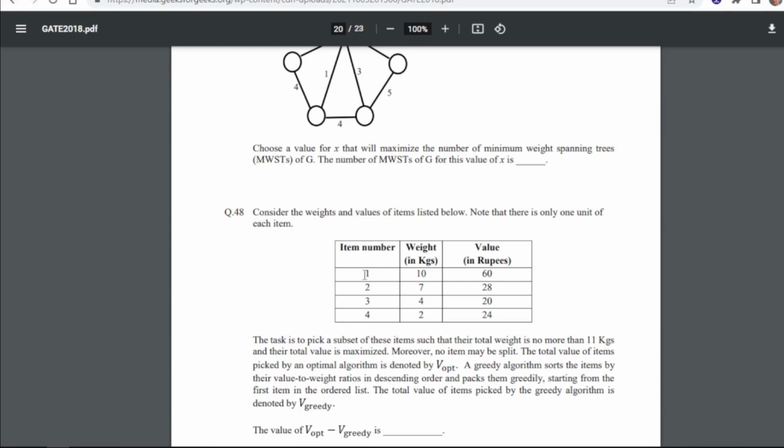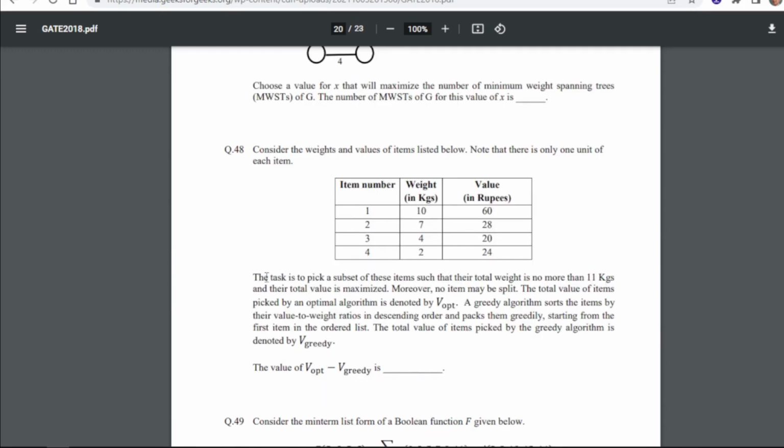Now 48 is: consider the weight and value of items listed below. Note that there is only one unit of each item. So the task is to pick a subset of these items such that their total weight is no more than 11 kg and their total value is maximized. Moreover, no item may be split. The total value of items picked by an optimal algorithm is denoted by VOPT.